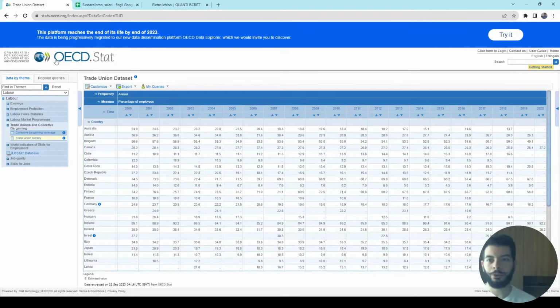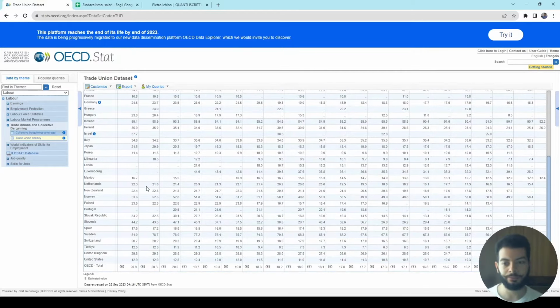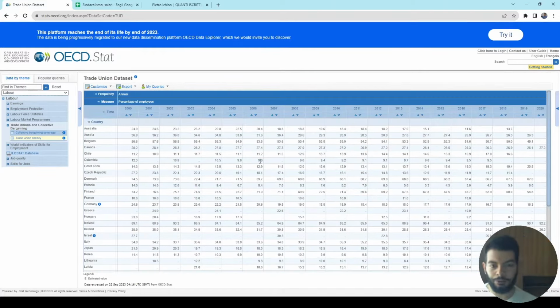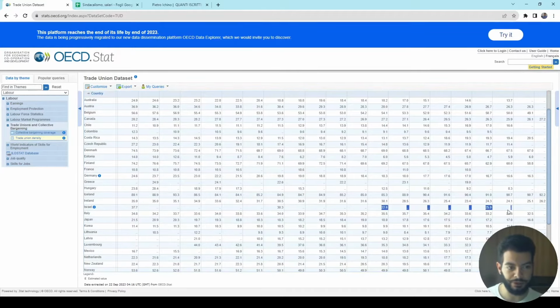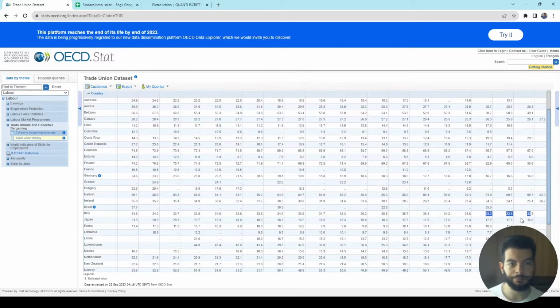and I found the OECD, that is the National Bureau of Statistics of Europe, and we have many countries here that also don't include European ones, for example New Zealand or Mexico. Inside this table you see many holes. In the case of Italy, you see that it stops in 2019, and you see that we have a decrease.